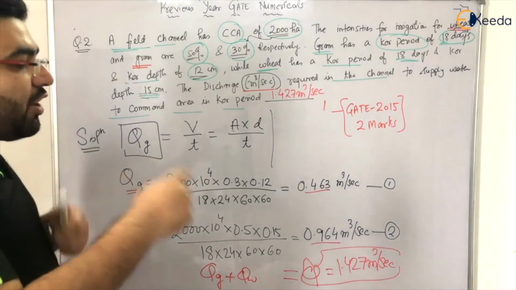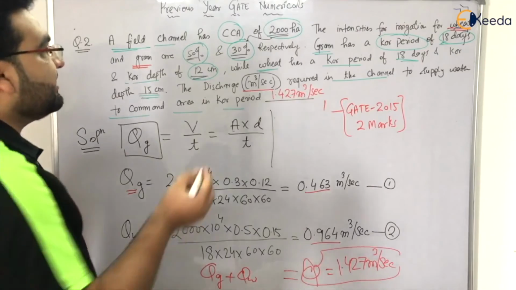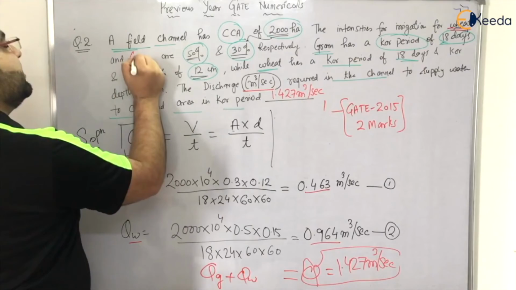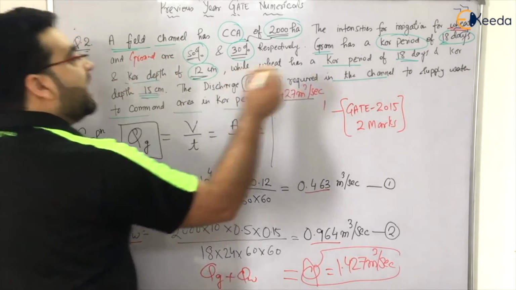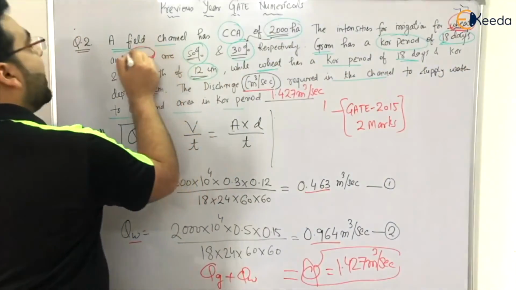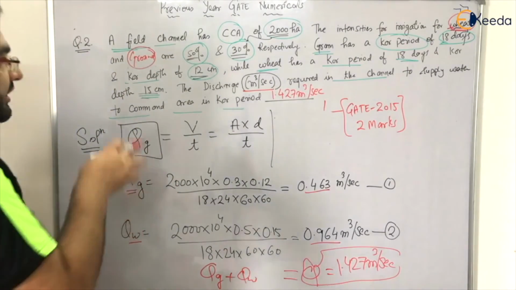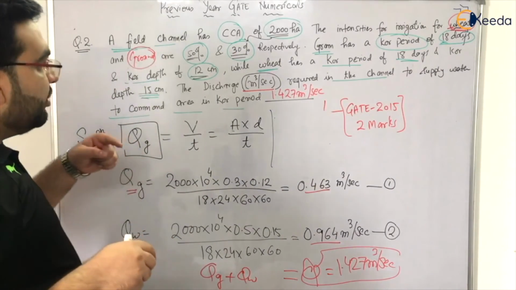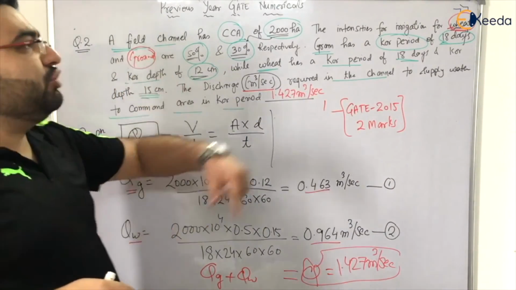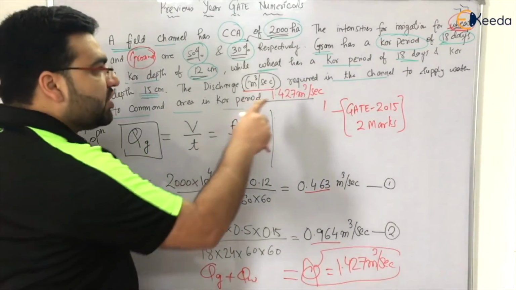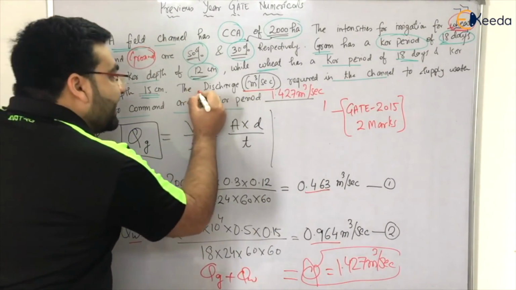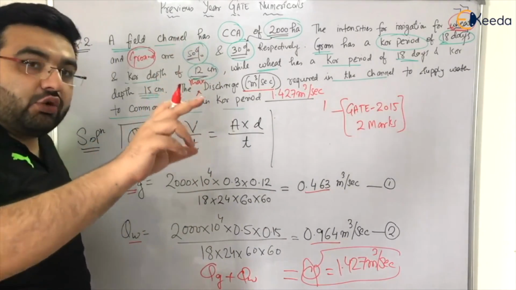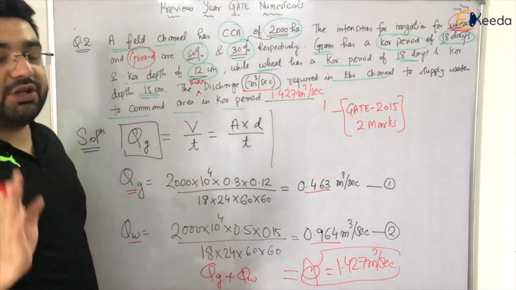Now this question can also be modified in this way. Let us say that in the question you are given wheat and instead of gram you are given groundnut. Now you know that wheat is a rabi crop and groundnut is a kharif crop, so they will not be grown simultaneously. So you will have two different discharges. That is, in the monsoon season you have some discharge and in the winter season you have some other discharge. Now in the question it will be mentioned that the maximum discharge is required. So you have to see which of the two is maximum, and that will be the maximum discharge.